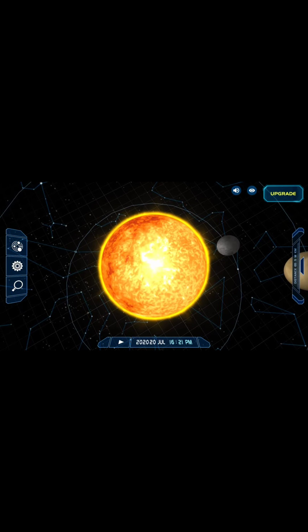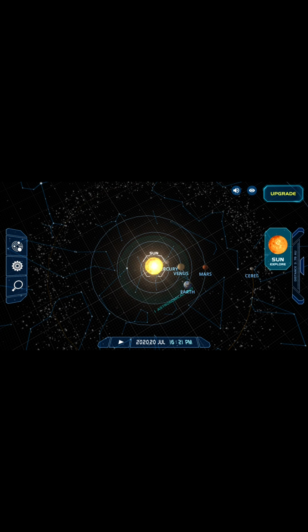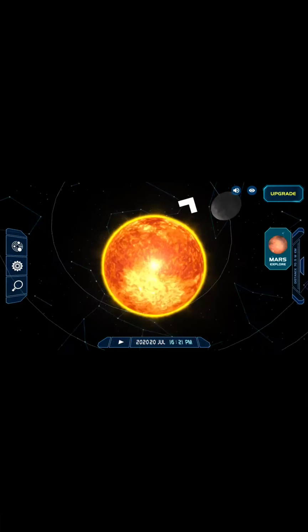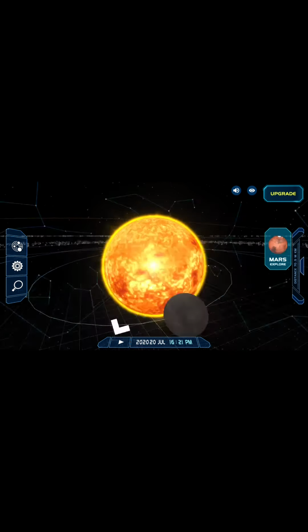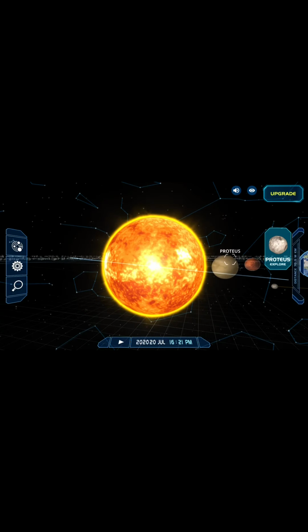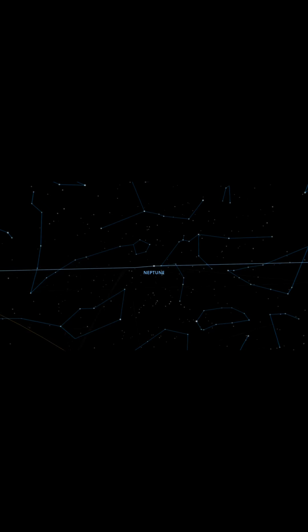After Saturn we'll see Sun, then Earth is over, Mars also over. Wait, we are in Uranus, then Neptune. Look, Neptune has a moon.